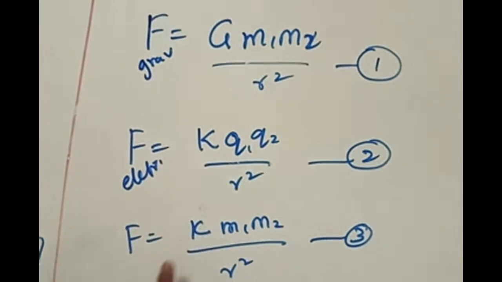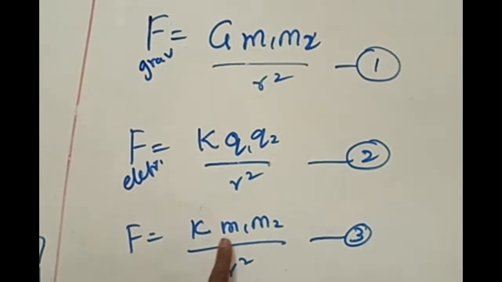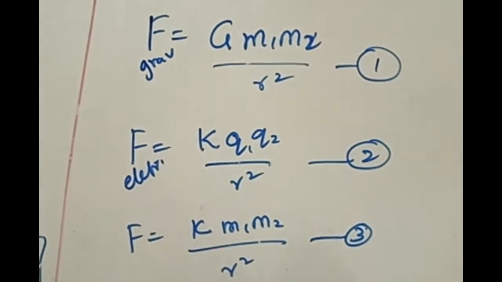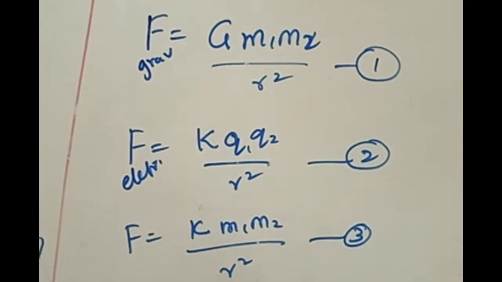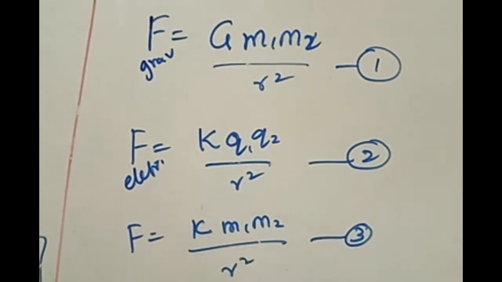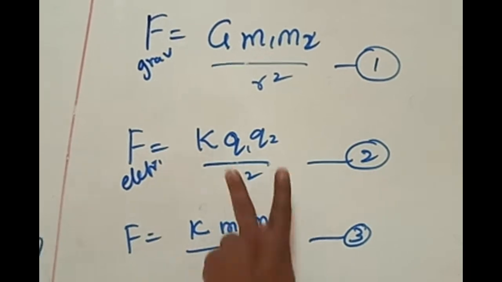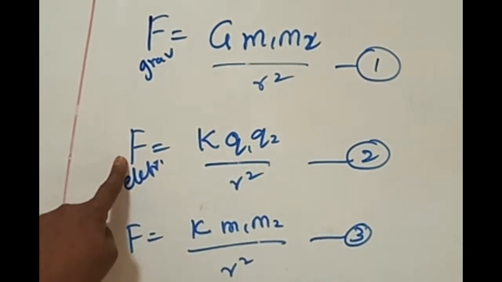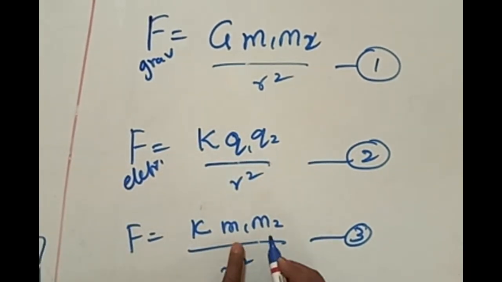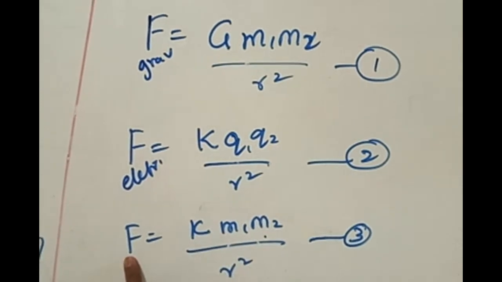Whereas one more time we use that K times M1, M2 by R square, where M1, M2 are called magnetic pole strengths. M1, M2 are called pole strength. In between two charges you will find electric force. In between two magnets you also find force. This is called magnetic force.